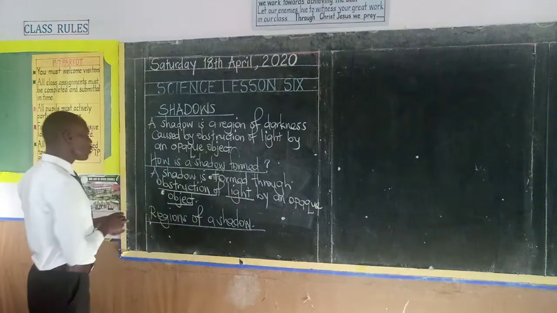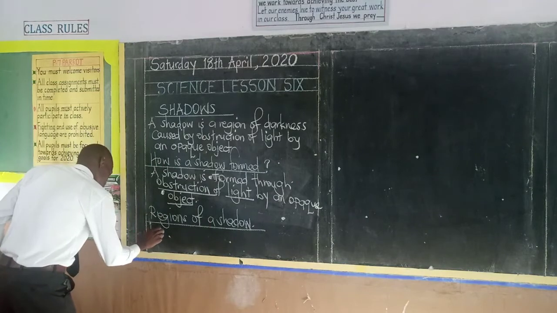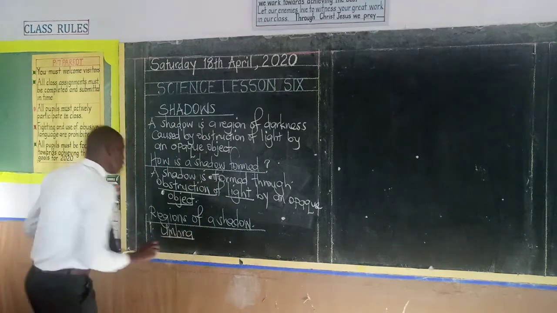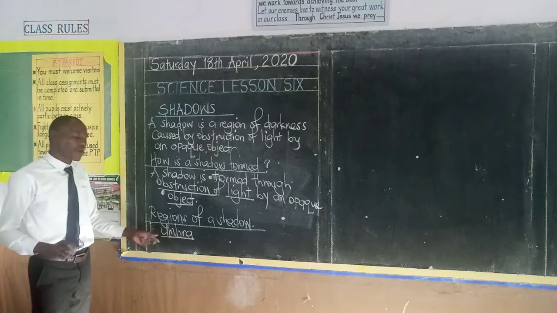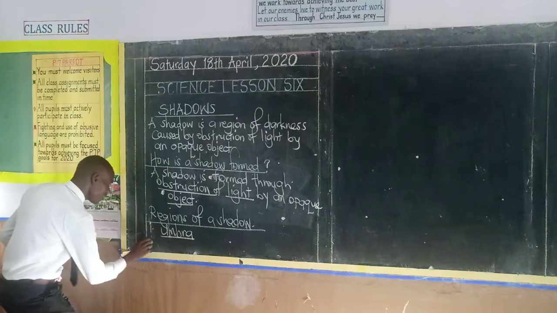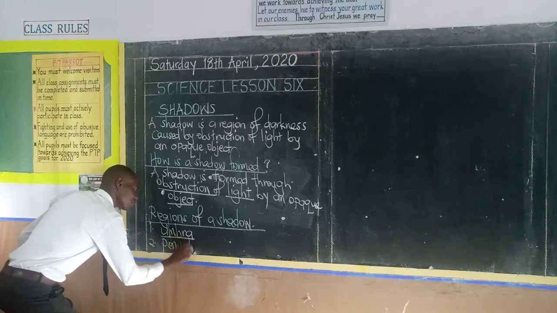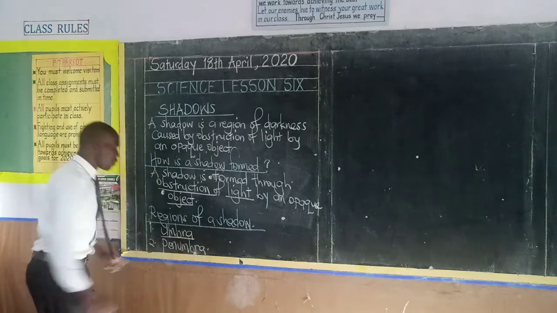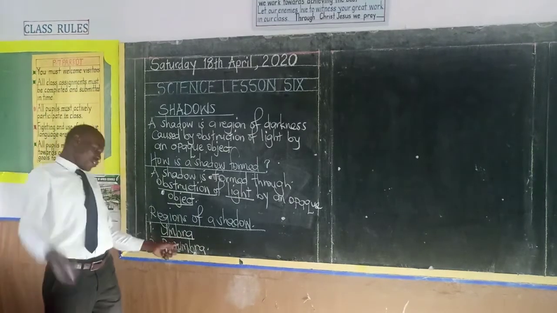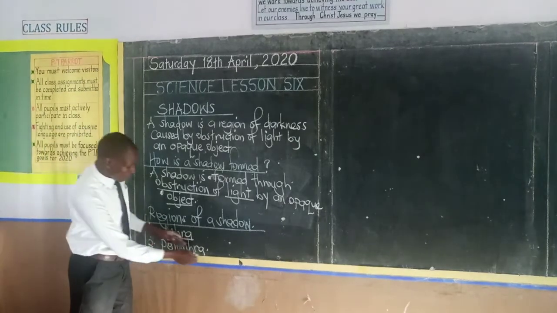Therefore, there are two regions of a shadow, and one of them is umbra. We have a region of a shadow that we call the umbra. And then we have another region of a shadow that we call penumbra. So we write the word pen, then we add the word umbra, and that becomes penumbra.